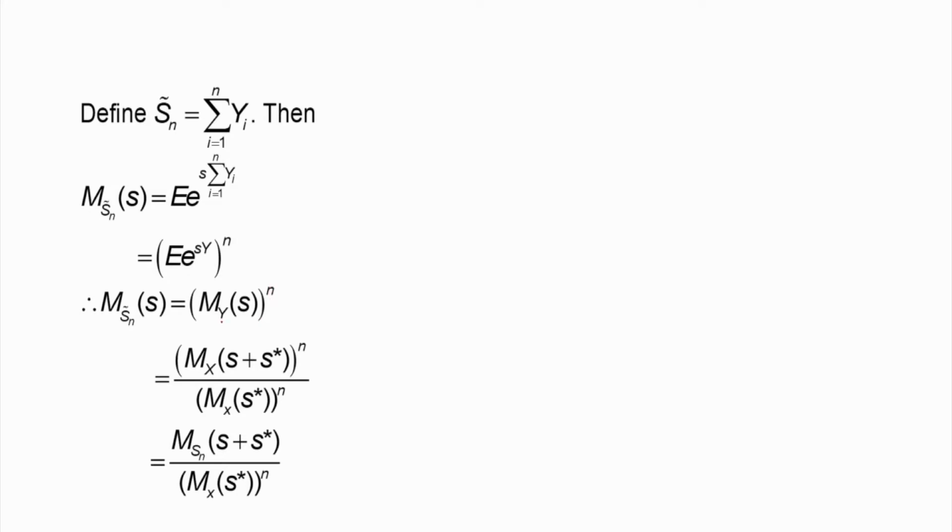And I know that the MGF of S tilde is MX of (S plus S star) divided by MX of S star, the whole to the power n. Also, I know that this quantity is the MGF of Sn.